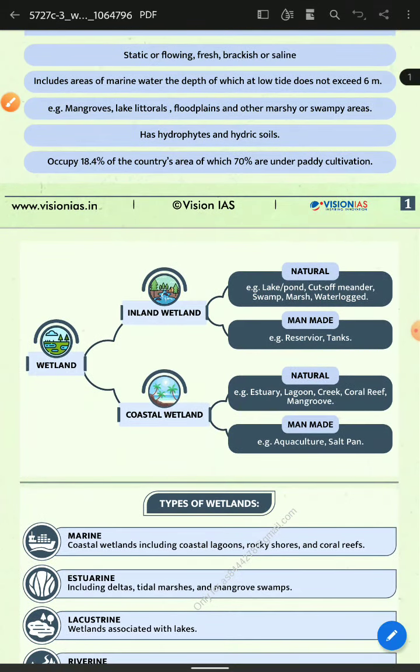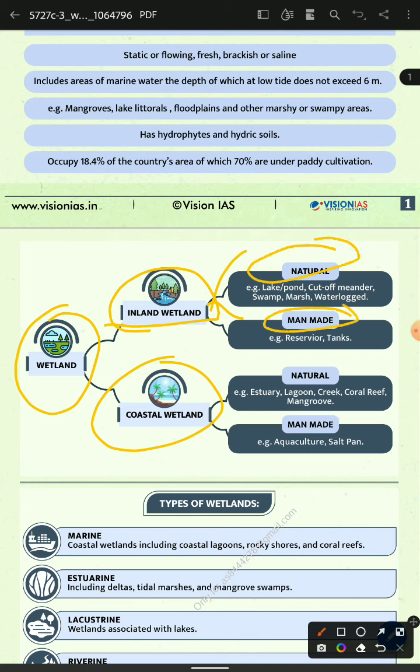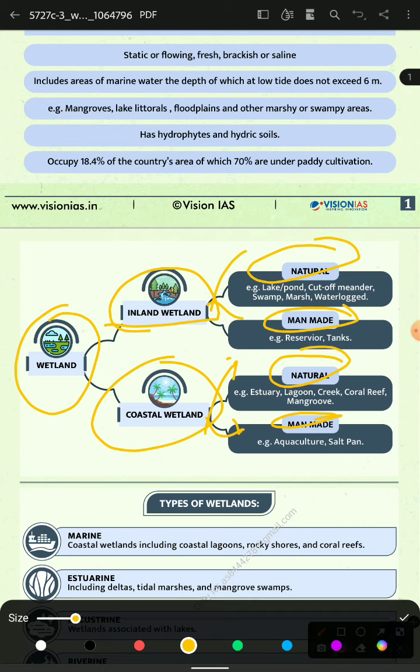Then let us move on to the other section. Wetlands are divided into inland wetlands and coastal wetlands. Inland wetlands are further divided into two parts: first the natural and the other the man-made. Then coastal wetlands can also be divided into two parts, natural and man-made. So natural and man-made are each further divided into two parts.